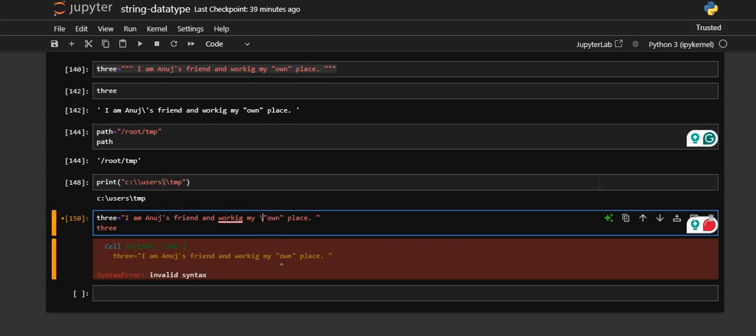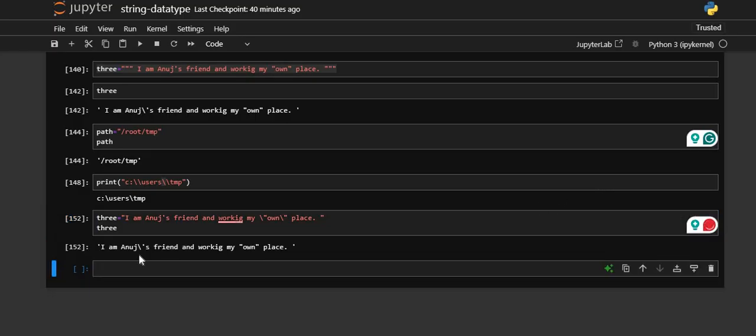So here what we can do is use that escape character again, and if you now print, then you can see that. So here the escape character is doing the same thing. It is saying, okay Python, don't consider the next double quotes from here and here, so whatever it is, just print it. So that is how we can make use of these escape characters, right?